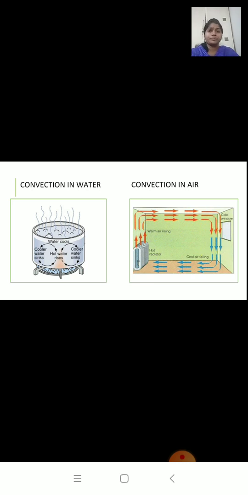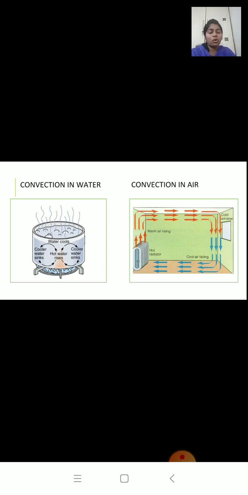So when the heater is kept on the floor, in the switched on position, the air near the heater gets heated. It expands and it becomes lighter. So this lighter air will rise upwards and it will carry heat along with it. Okay. Now the cold air above is dense, so it will sink downwards and it will take the place of the hot air.